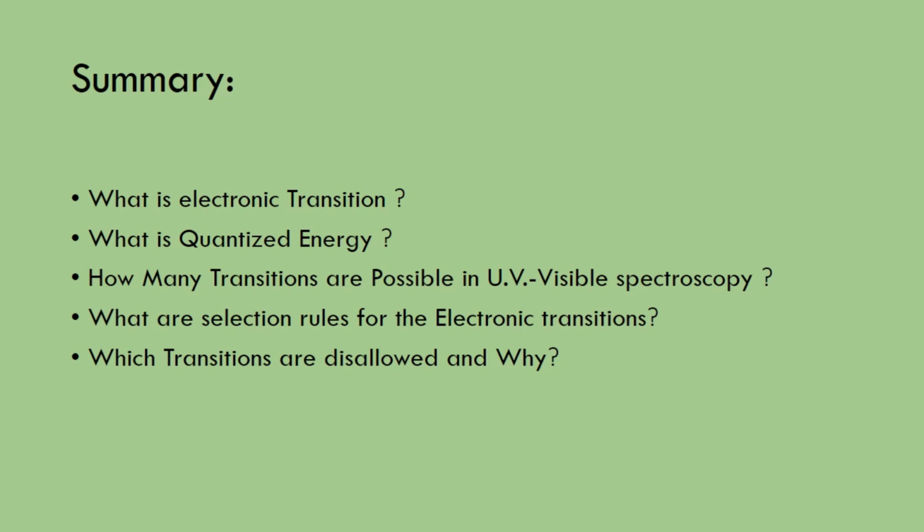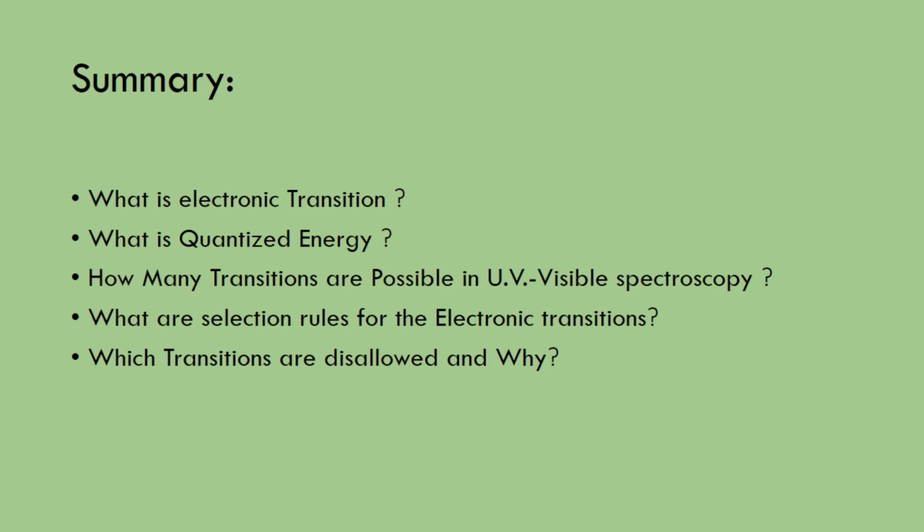But if I am talking about acetone, then in acetone all four transitions are possible. A sigma bond is present, that's why sigma to sigma star. A sigma bond and an electronegative atom are present, that's why n to sigma star. Third, a double bond is present, meaning a pi bond, so pi to pi star transition, and an electronegative element is present, so it can give n to pi star transition also. So this is the example by which we can know which transitions are possible in which type of compound.